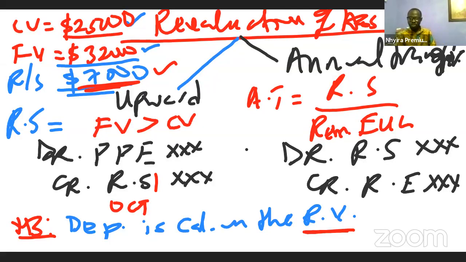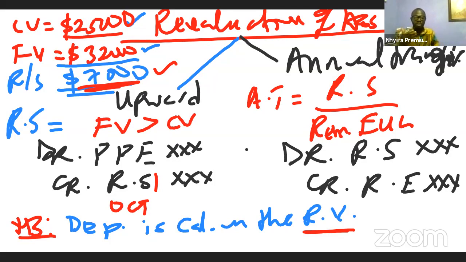Okay, so if you're talking about the annual transfer, I said that because the standard states that we should compute depreciation on the revalued amount. The depreciation figure for that year is going to go up. So if the depreciation figure for that year is going to go up, it means that the profit for that year is going to reduce.